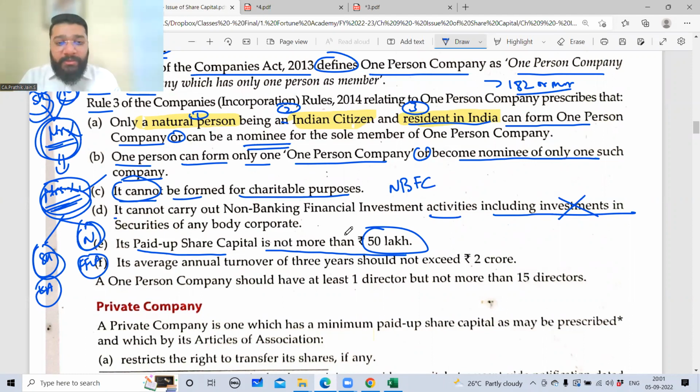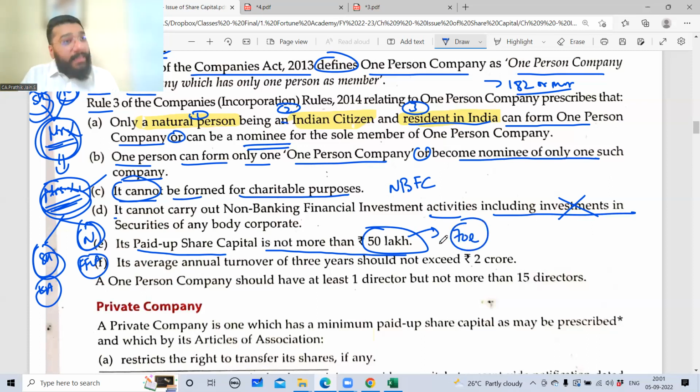Now you may ask a question, sir, there's one person, let's suppose FFLA. FFLA started as an OPC with 10 lakh capital. Gradually, they started expanding in multiple cities. So they wanted more capital. So 10 became 20, 20 became 40, 40 became 50. Now, after a few years, they want more capital. So now from 50 lakh, they want to make their capital 70 lakh.